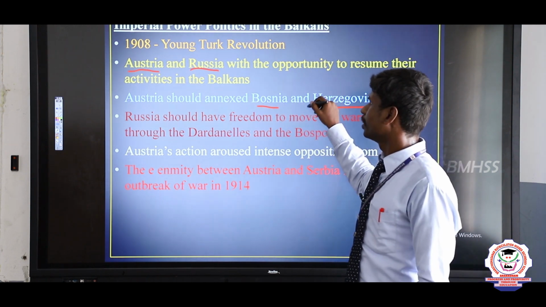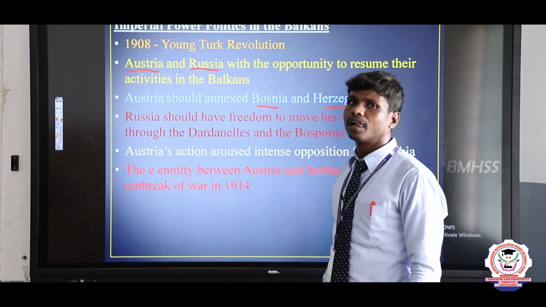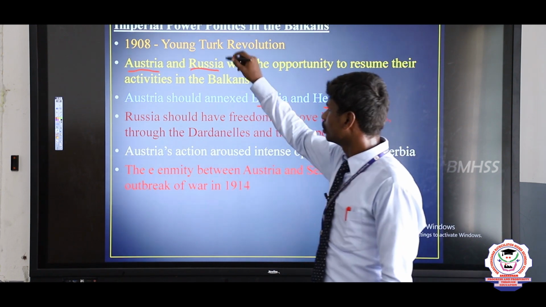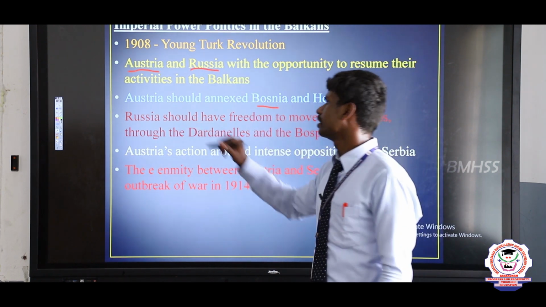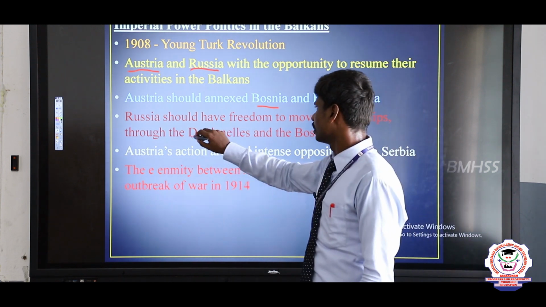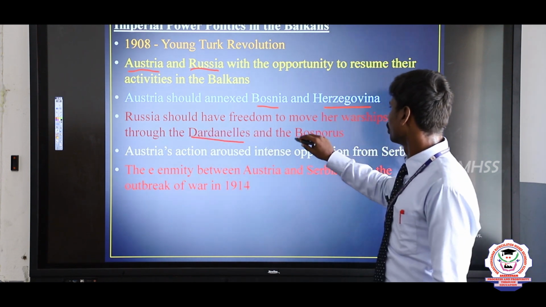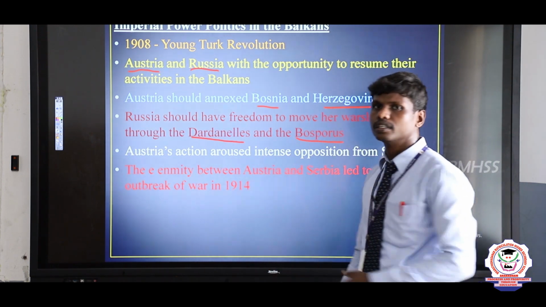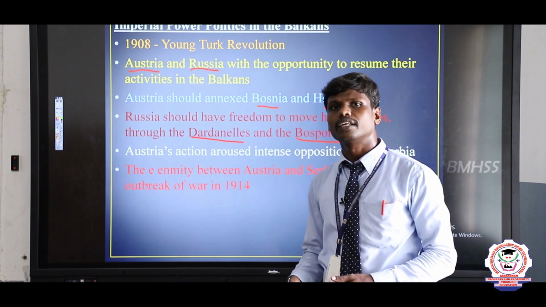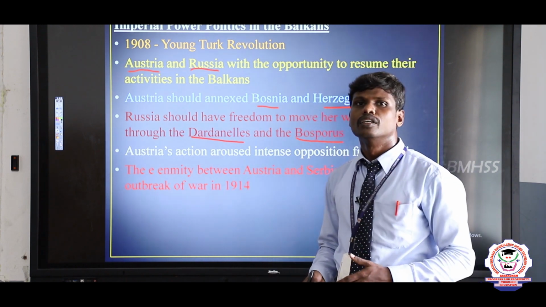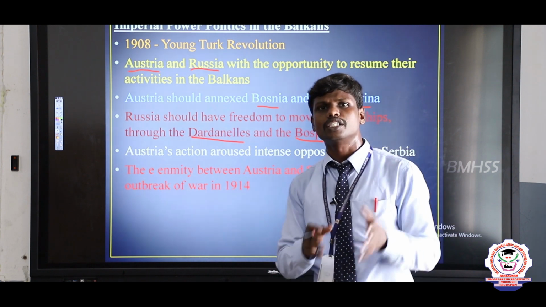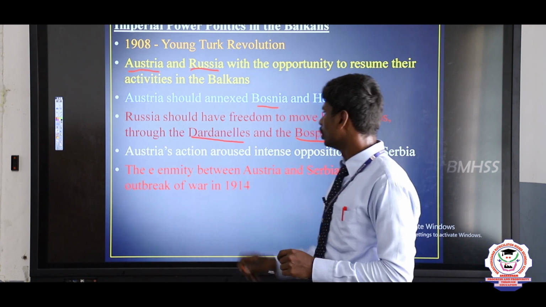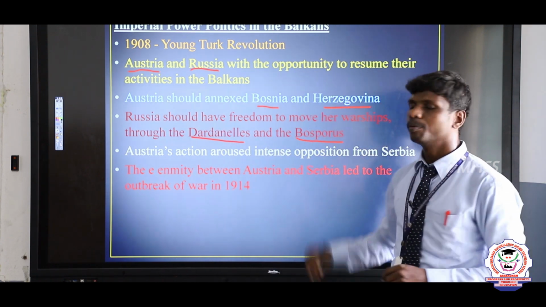This was liked by Austria. At the same time, Russia also got some privileges. According to those privileges, Russia could send its warships to the Dardanelles and Bosporus. Where are the Dardanelles and Bosporus located? They are located in the region of the Mediterranean Sea. So the Russians could send warships to the Mediterranean Sea, and they had the power to rule the Dardanelles and Bosporus.